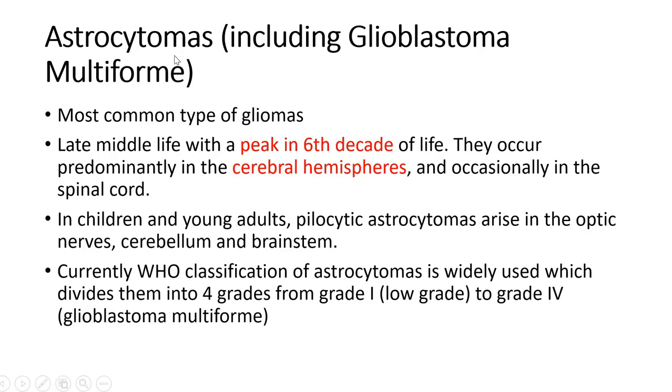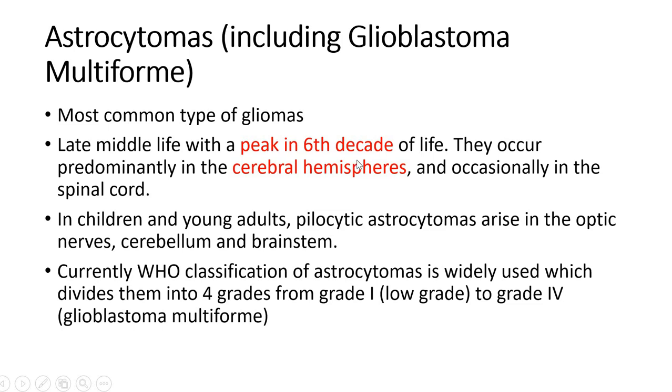So astrocytomas, according to WHO, are classified into 4 grades, grade 1 to grade 4. Grade 4 includes glioblastoma multiforme, which has a very poor prognosis. Grade 1 has a better prognosis. This is the most common type of glioma. It mostly occurs in middle life, and it peaks around the 6th decade.